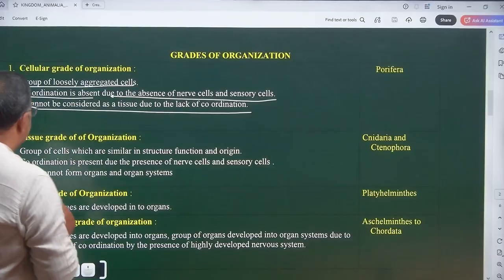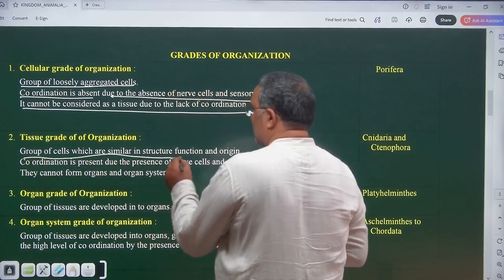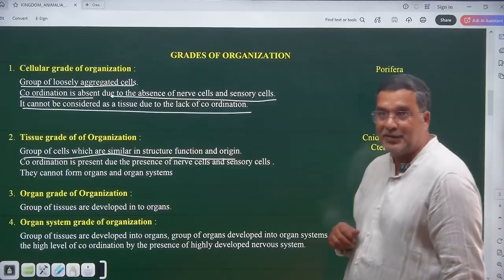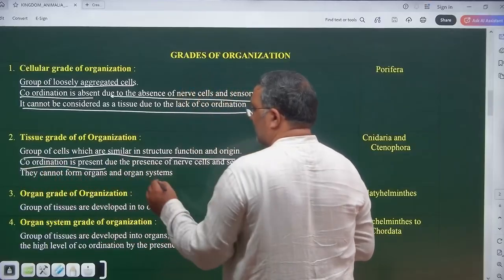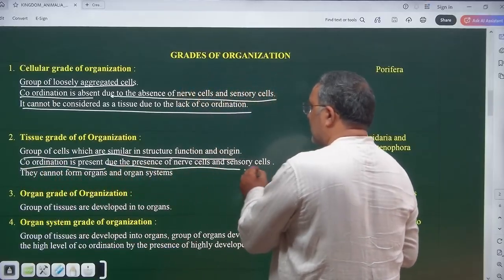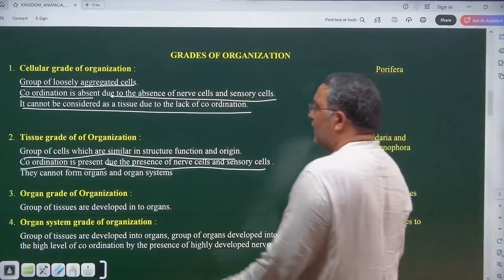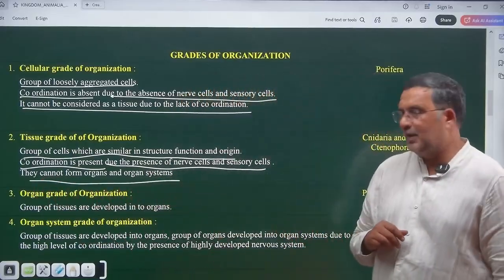Next, tissue grade of organization: a group of cells similar in structure, function, and origin. What do you call them? Tissues. How is it possible? Coordination is present, due to the presence of nerve cells and sensory cells. They cannot form organ systems. We just stop at tissue level only.